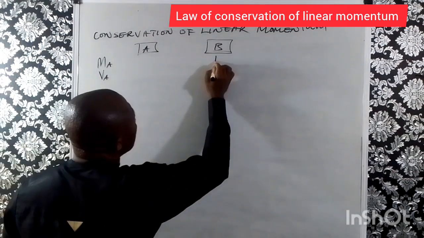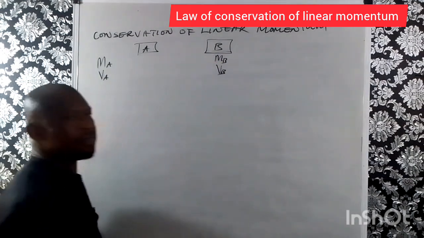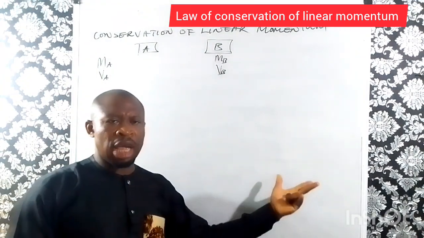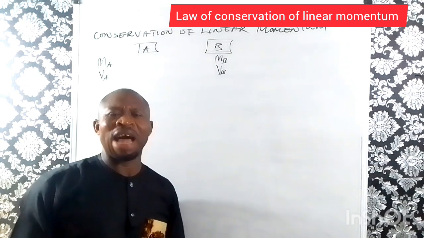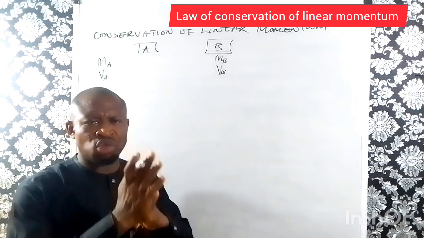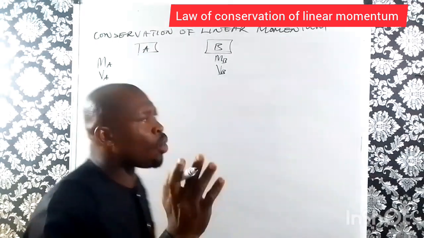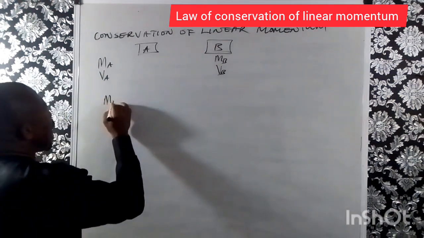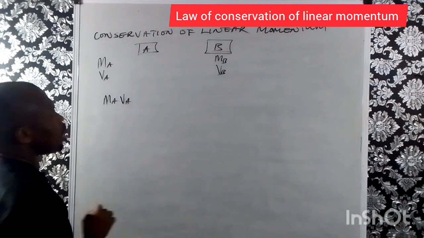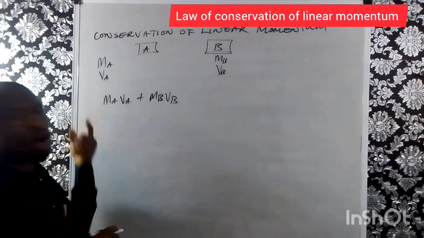This one has mass B and it has speed B. So, assuming before collision the two of them are moving. After collision, either they jam together and move with a particular speed. So, in other words, we can now have MA VA plus MB VB. So, this is momentum before collision.